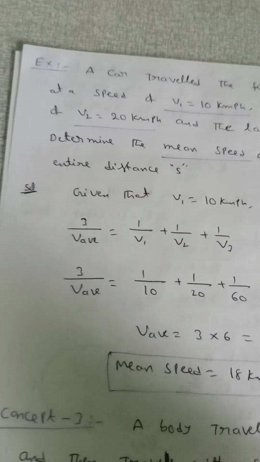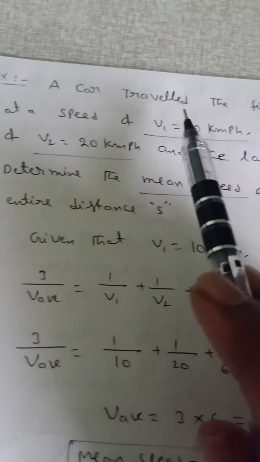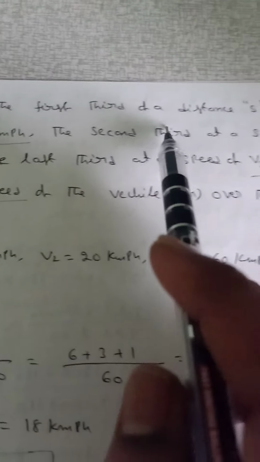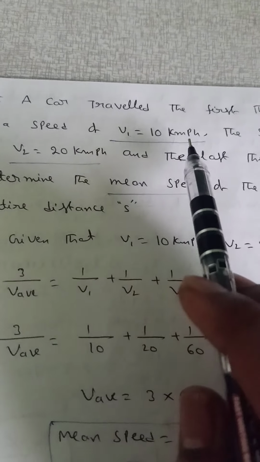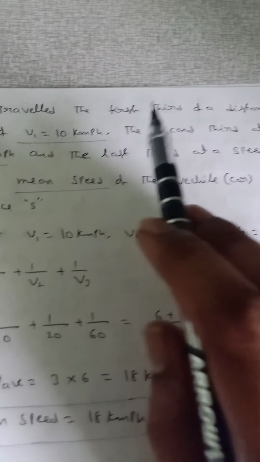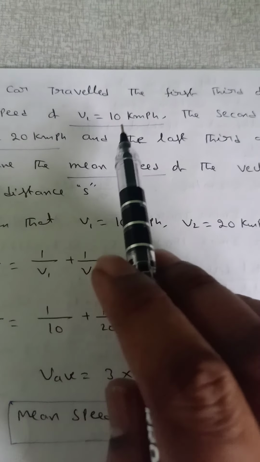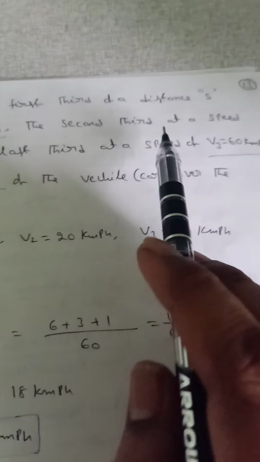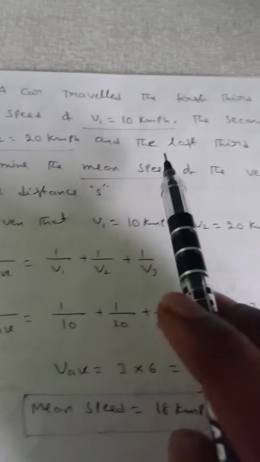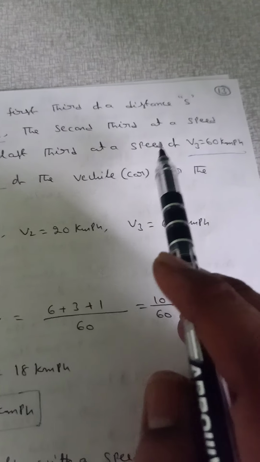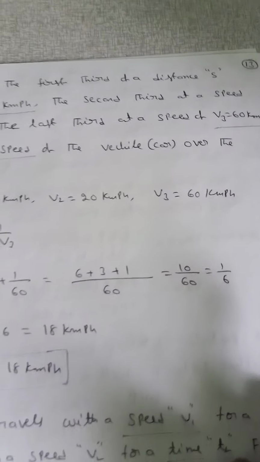And next, another example. A car travelled the first third of a distance s at a speed v1 equal to 10 kmph. That means of the total distance s, one third is at a speed of 10 kmph, the second third at a speed of 20 kmph, and the last third of the distance at a speed of 60 kmph.